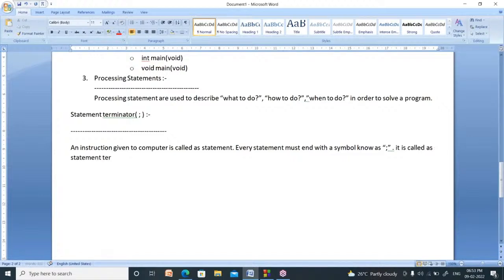Statement terminator. You have to remember this name. In interview, they will ask what is the name of this semicolon. It is not just semicolon. Actually, it is a statement terminator. You have to remember that name.